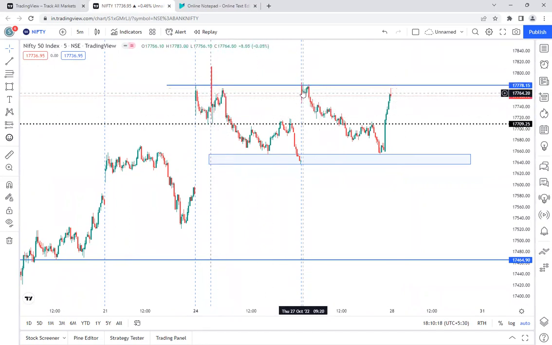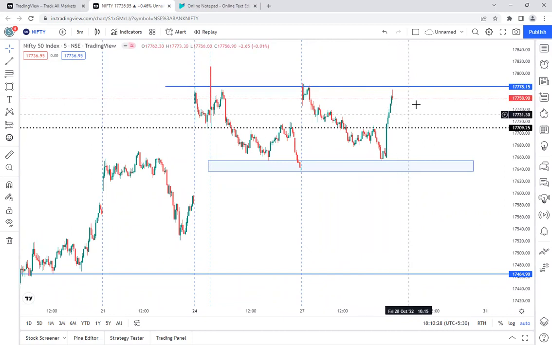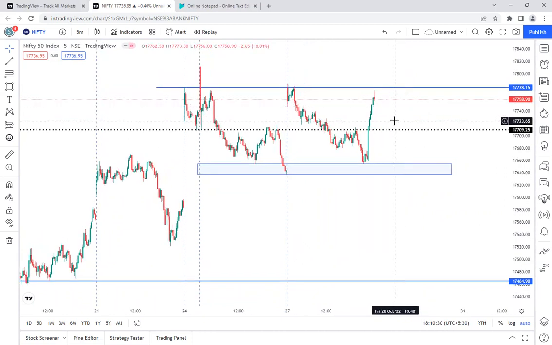And today also the opening was very good at the same level, but they tried to break it, they failed. And after that fail, they fell down, but the closing is very much closer to that level again. So this is a very good sign for the buyers also. So 2 points for the buyers, that is this level where it got rejected from the last 2 days.